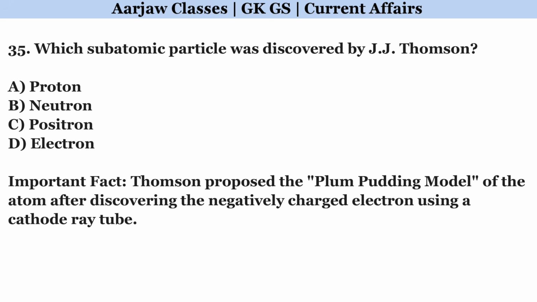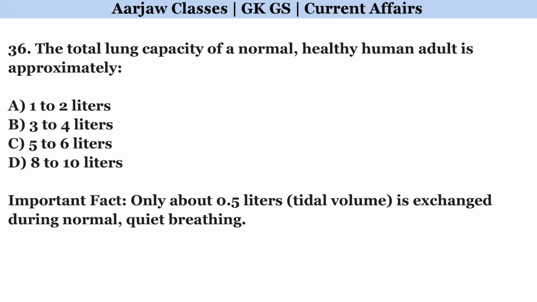Which subatomic particle was discovered by J.J. Thomson? Correct option is D. Electron. The total lung capacity of a normal, healthy human adult is approximately. Correct option is C. 5 to 6 liters.